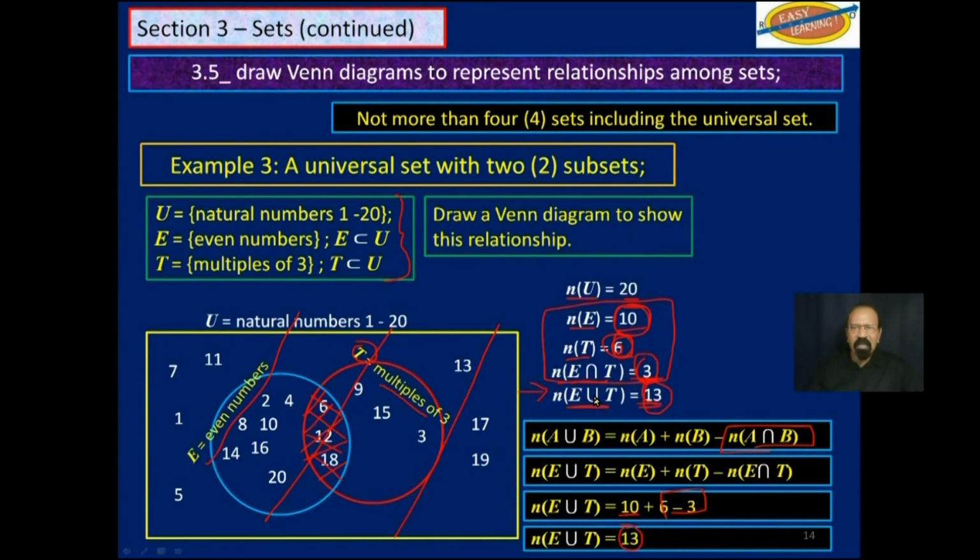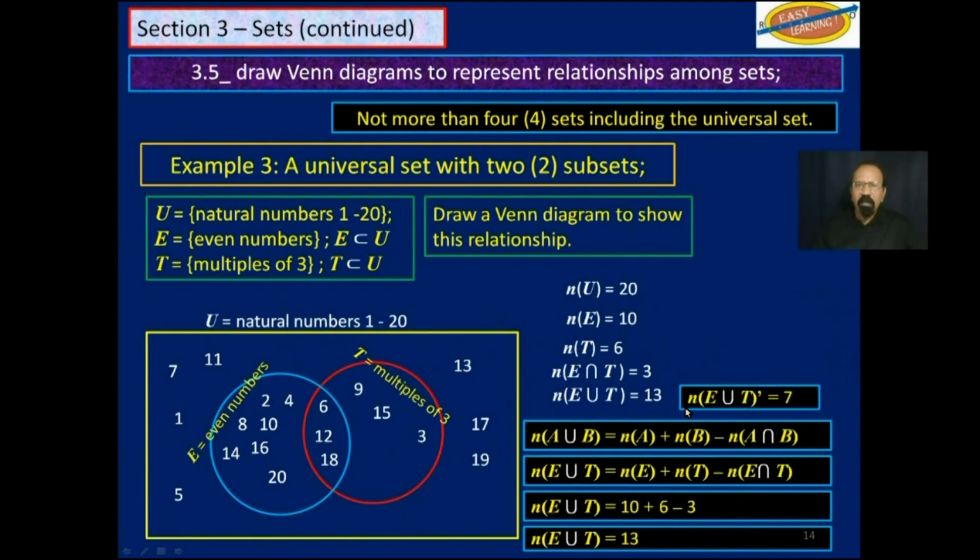And as I previously explained, why do you subtract this? Because in this 10, you already counted 6, 12, and 18. And then in this 6, you again counted 6, 12, and 18. So you will have to subtract this 6, 12, and 18 once. So those are some of the information you can extract from your Venn diagram.